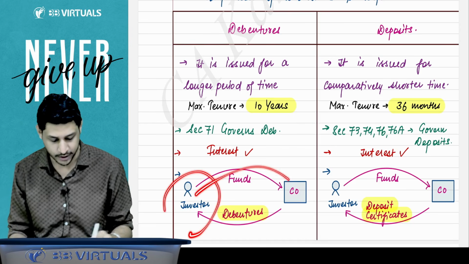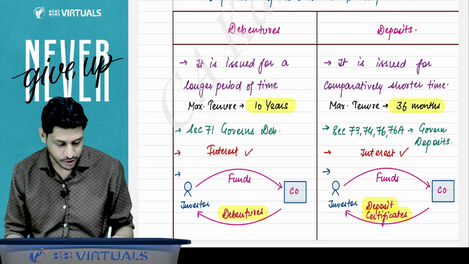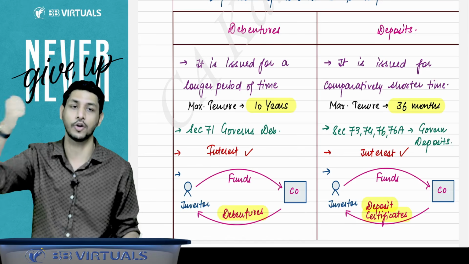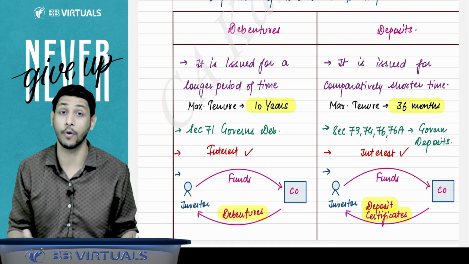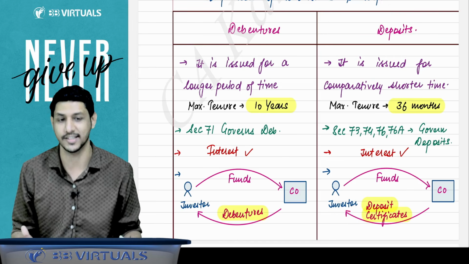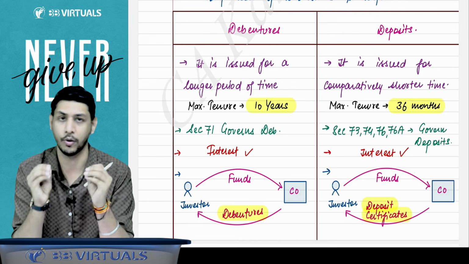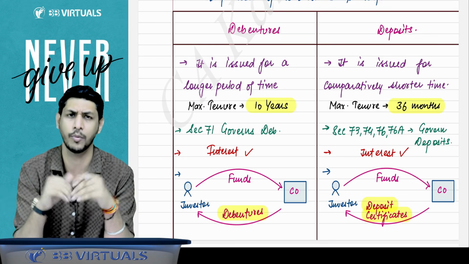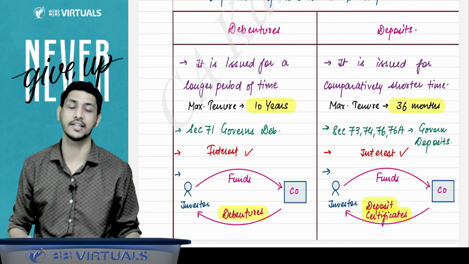Whenever an investor invests in the company by way of debenture, the company will issue a debenture certificate to that investor. But in case of deposits, when the company accepts a deposit from the investor, the company has to issue a deposit certificate to the investor. Got it, sir. So, the basic differences: debenture is also a borrowing, deposit is also a borrowing, but debenture is a borrowing for a longer period of time, and deposit is a borrowing for a comparatively shorter period of time. The tenure here is 10 years, here the tenure is 36 months.